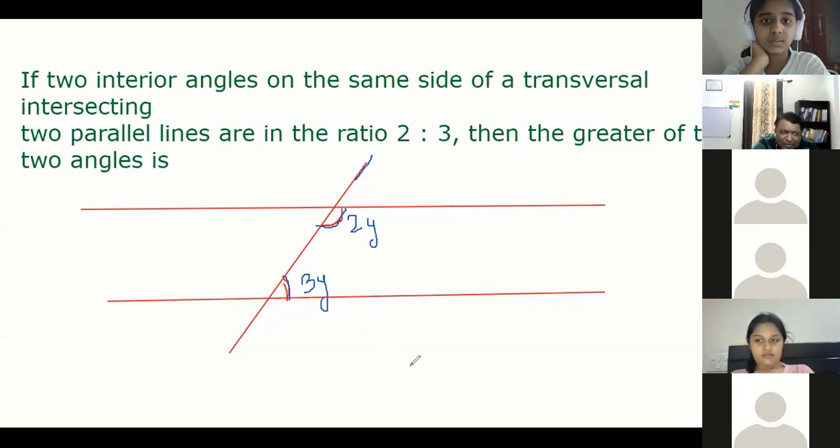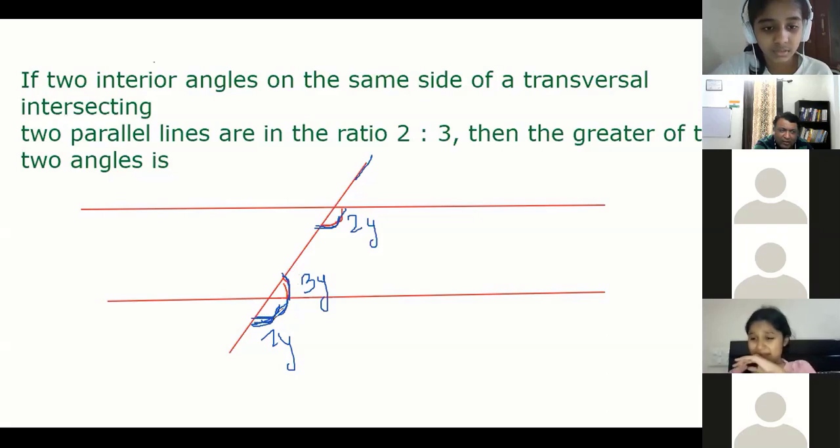Last time I solved with vertically opposite. You tell me which one you want. You want me to solve with alternate? You want to solve with corresponding? I'll solve with any of them. Tell me, Ishan, Siona, Sanvi, which angle should I use? Corresponding. Which angle is corresponding to 2y? This, right? This also will be 2y or not? Corresponding angles are equal. Alternate angles are equal. Vertical opposites are equal. So this also will be 2y.